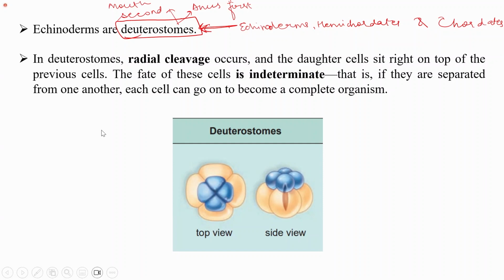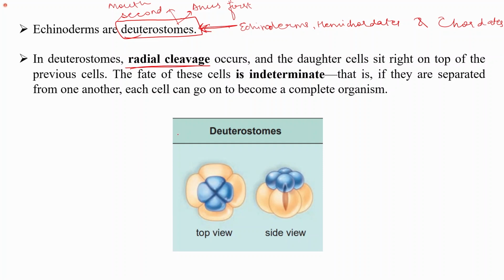What are the basic characteristics of deuterostomes? This we have discussed in the first class itself also, but I am repeating it here again because it is the important feature of echinoderms, hemichordates and chordates, which we are going to study from now. So in deuterostomes, the cleavage during the time of development is the radial cleavage.